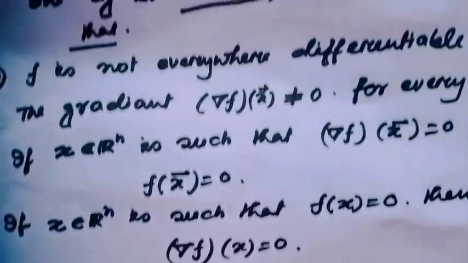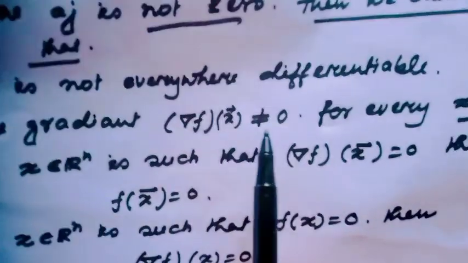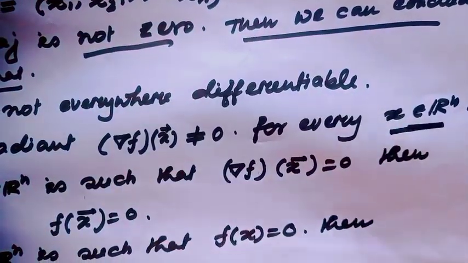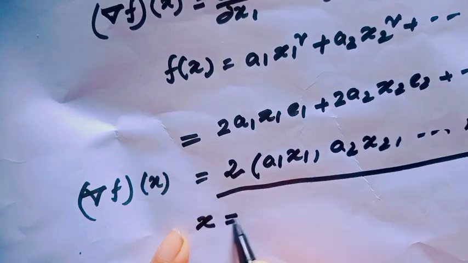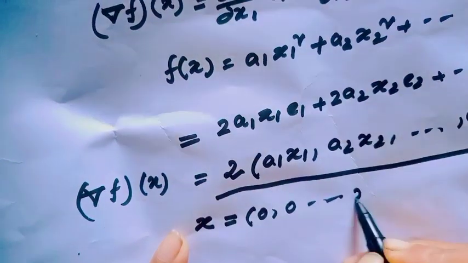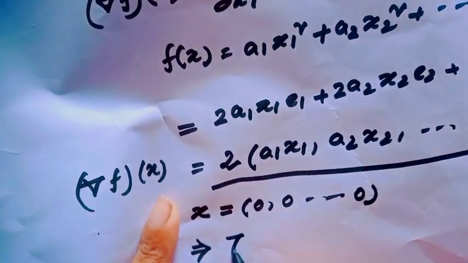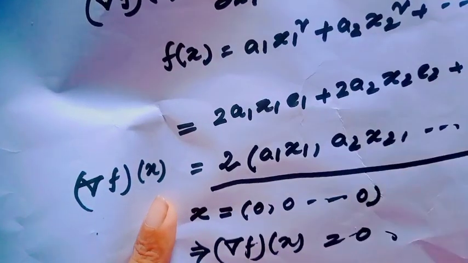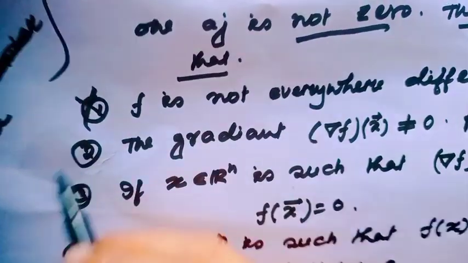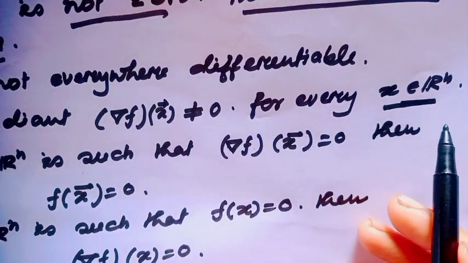Now let's come back to our question. Option 2 says gradient of f(x) is not equal to 0 for every x belonging to Rn. When x equals the 0 vector, meaning 0, 0 up to 0 because here we have n-tuples, then that implies gradient of f(x) would be 0. Okay, therefore option 2 is also a wrong option.